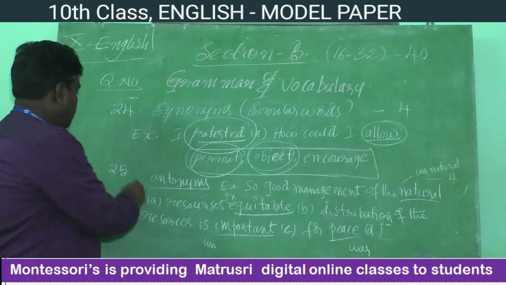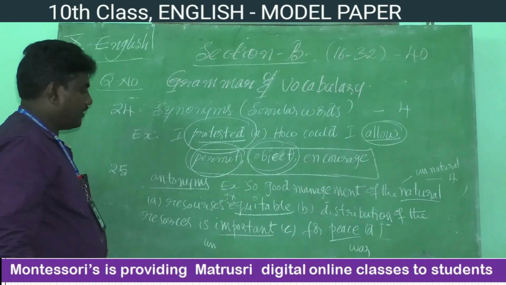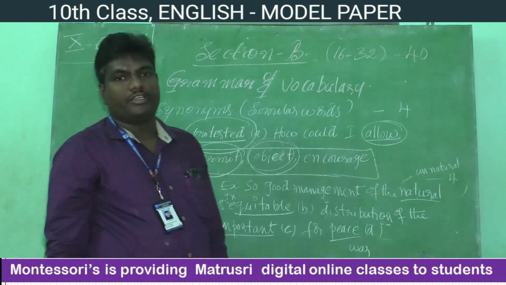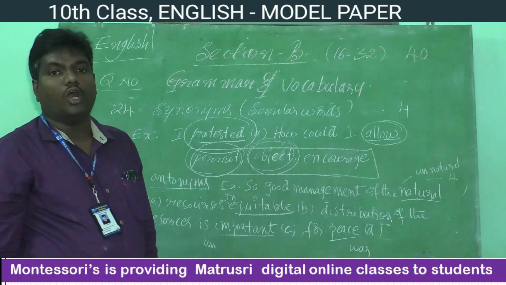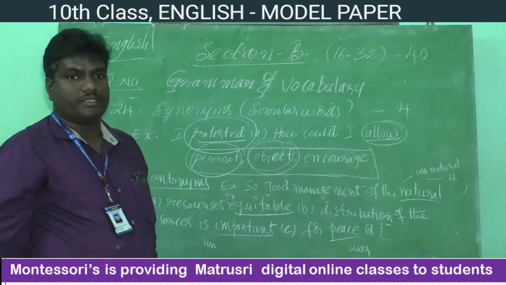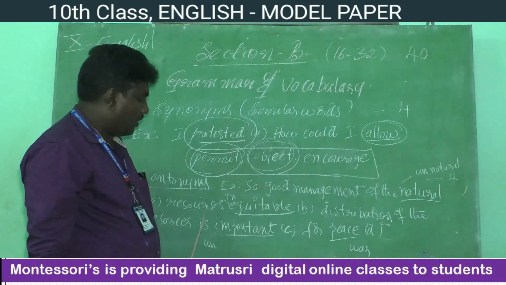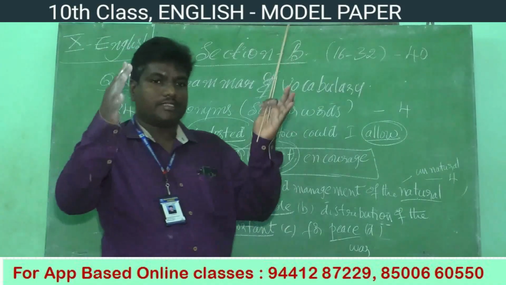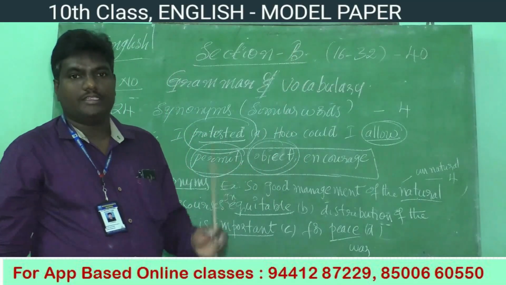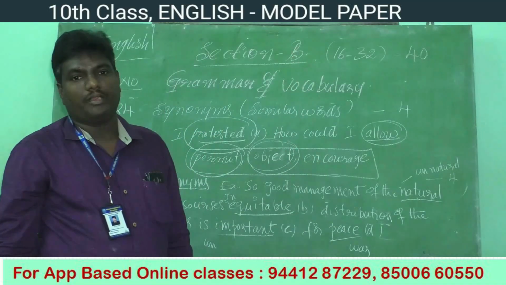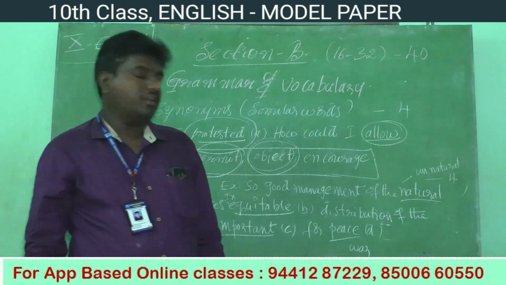Question number 25, which indicates antonyms or opposites. Antonyms means opposite words. For example, let us see how it will be asked. It will be asked like a matching. On one side A words will be given, and on the other side B words will be given.